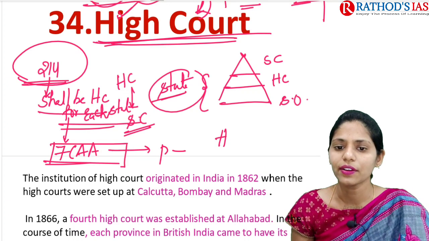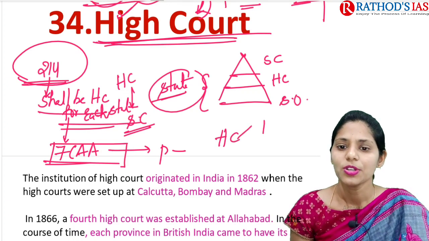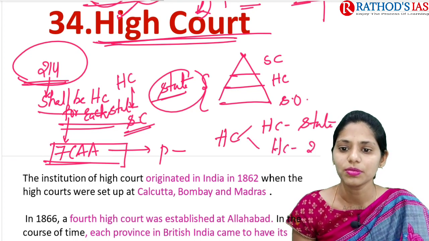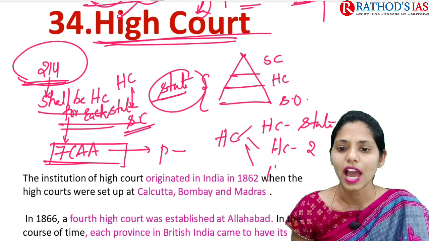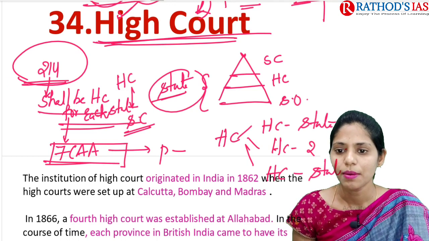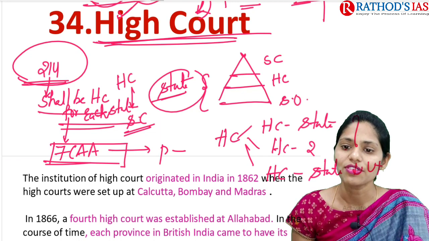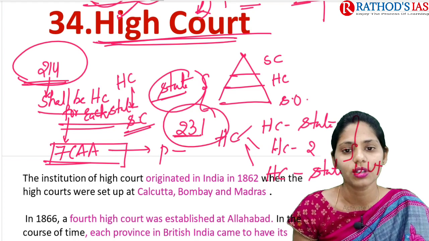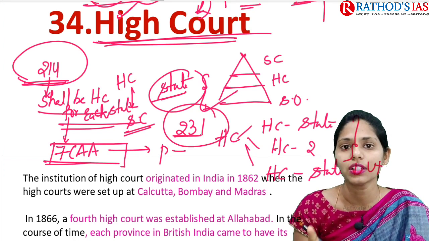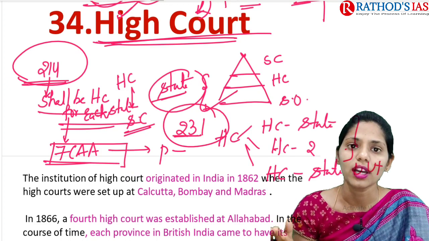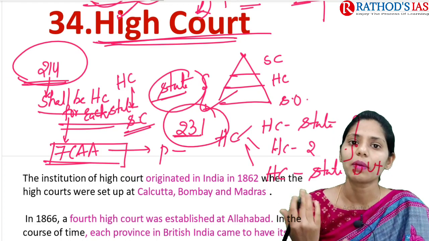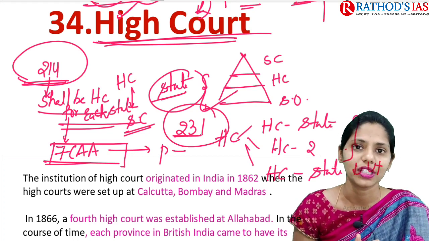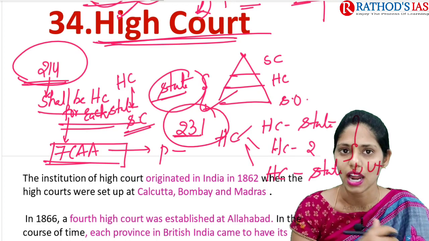In this way, there are mainly 3 types of High Courts. Okay, so High Courts for a single state, High Courts for 2 or more states, and High Courts for a state plus a union territory. You have to remember this. With this provision, that is Article 231, Parliament has the power to create common High Courts. For example, we can talk about Guwahati High Court, Madras High Court, Kerala High Court, Bombay High Court, etc. These are some common High Courts present in our country.